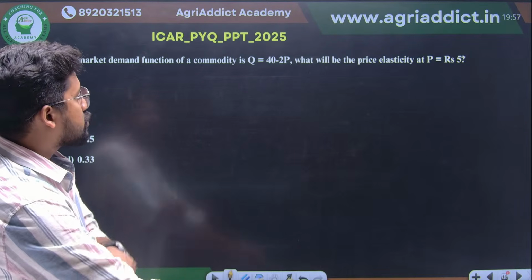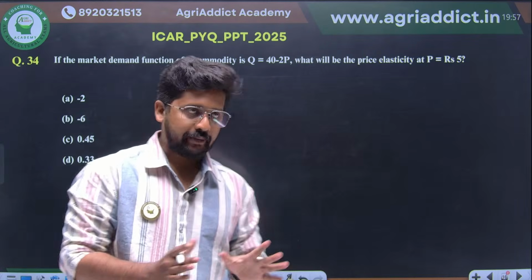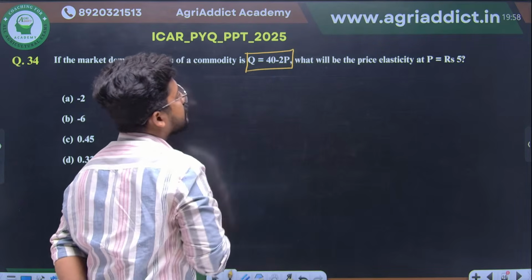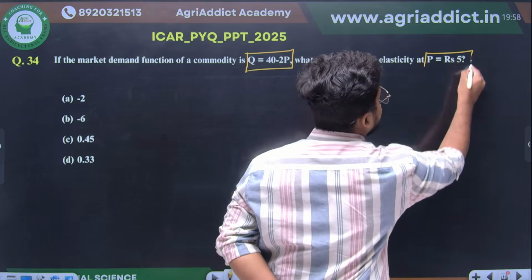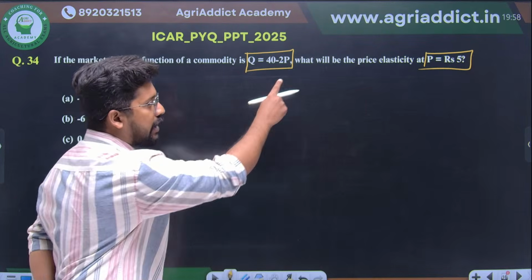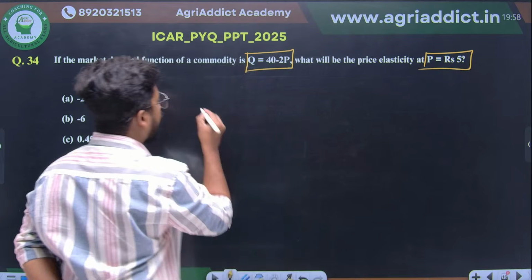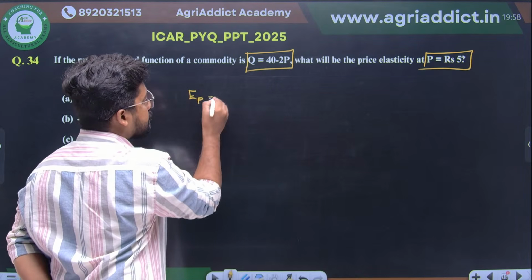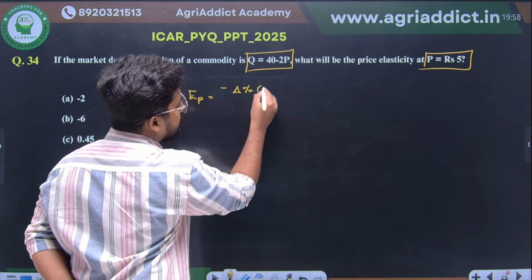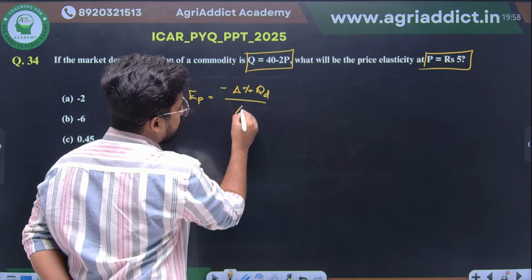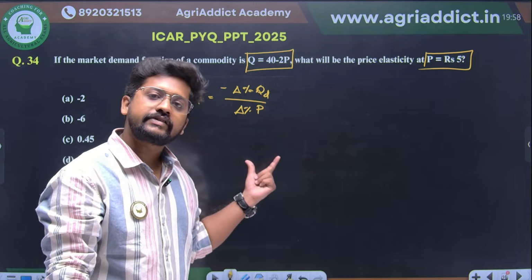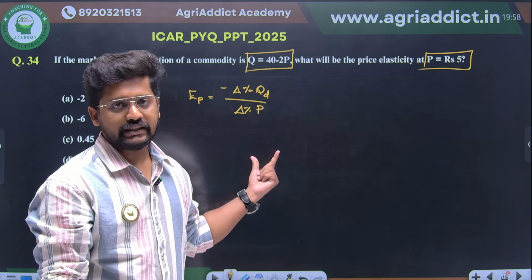So here we have to study the price elasticity of demand, right? And we have the two major things, that is one is Q and second one is P, right? So take out your rough sheet and try to figure this out. What we have to find out? The price elasticity. So what is price elasticity? EP is nothing but negative of percentage change in quantity demanded divided by percentage change in the price, right? Or we can say relative change in the quantity demanded divided by relative change in the price, right?